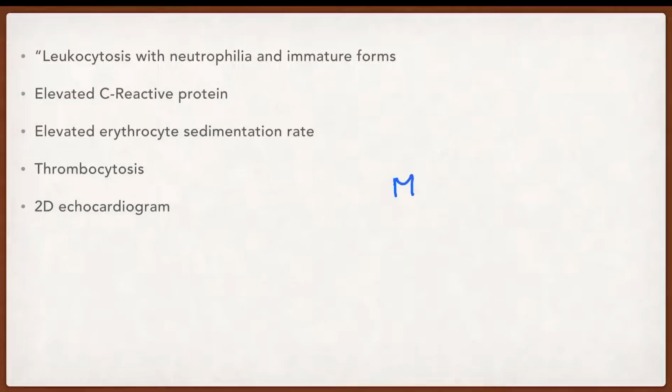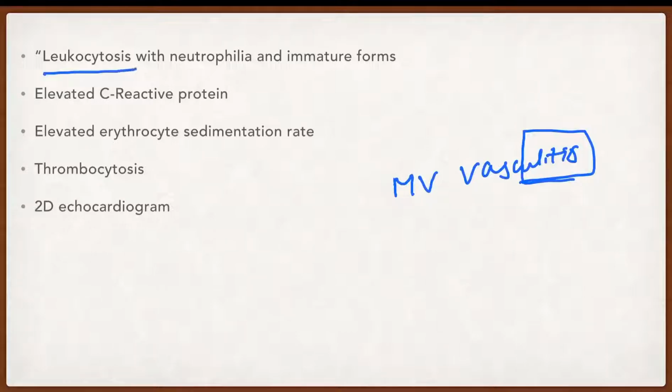Now, what are the lab findings in Kawasaki disease? As I earlier told, it is a medium vessel vasculitis. Itis means inflammation. Anywhere there is inflammation, you already know there is elevation of counts. Which counts? WBC count. There will be leukocytosis. Anywhere there is inflammation, you will have CRP elevated and ESR elevated. Sometimes there is elevation of thrombocytes also.